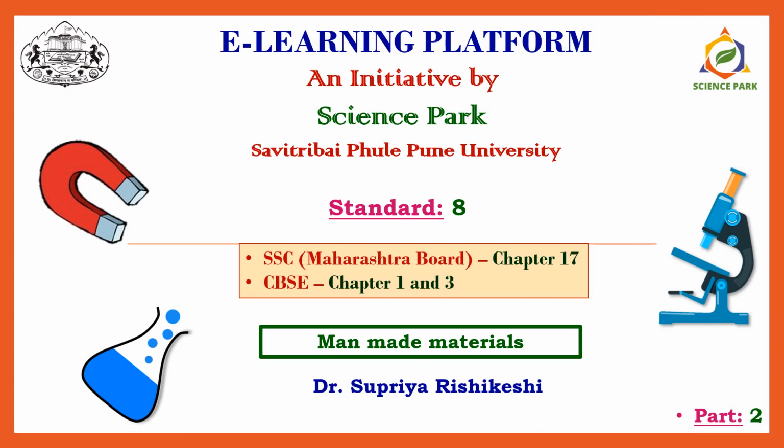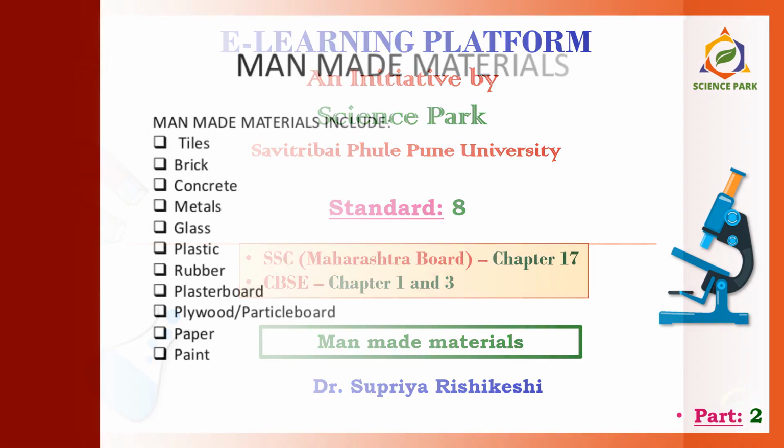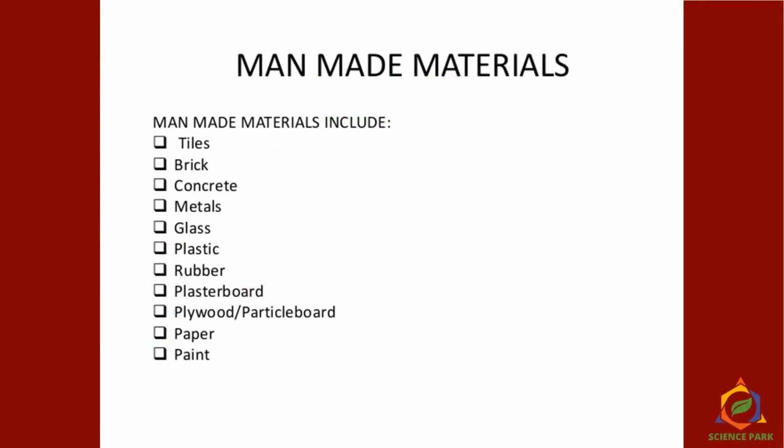Let's start part 2 for standard 8, where I am covering chapter 17 from SSC board and chapter 1 and chapter 3 from CBSE board, where we are looking at man-made materials. Now, if we start listing how many man-made materials we come across, we see tiles, bricks, concrete, metals around us, various types of glass, plastic, rubber, and so on.